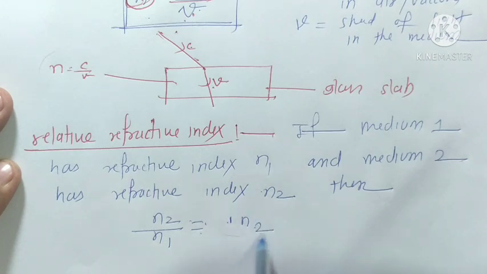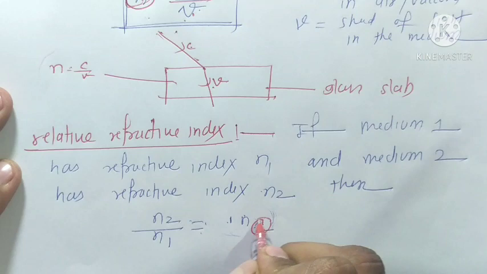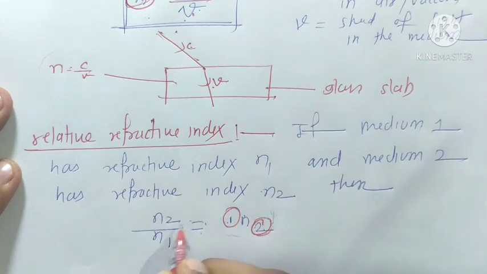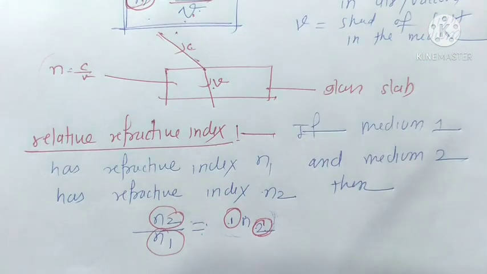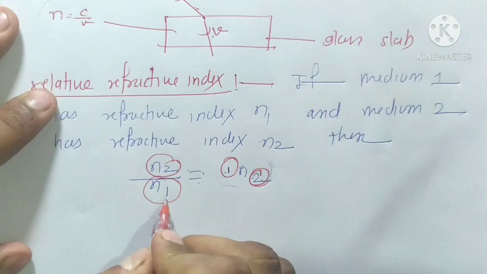This is a relative refractive index, the relative refractive index of medium 2 relative to medium 1, and we can write it as n2 upon n1.